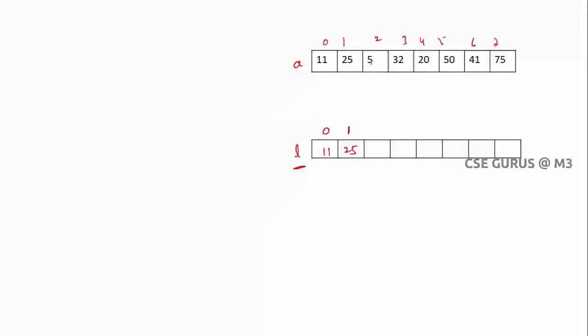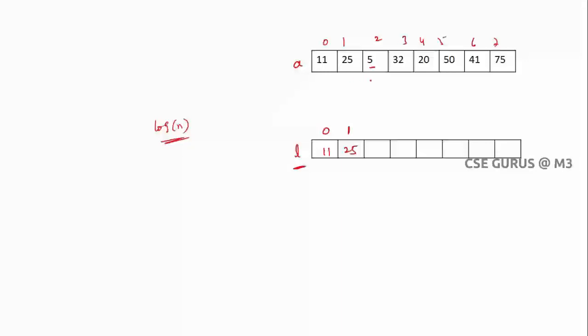Now I'll take the next element, 5. Is it greater than the last element? No. Is it less than the first element? I'm saying: is it greater than, less than, or in the middle. How can you get the answer? Definitely with binary search, right, where you have the complexity of log n. Keep that in mind.